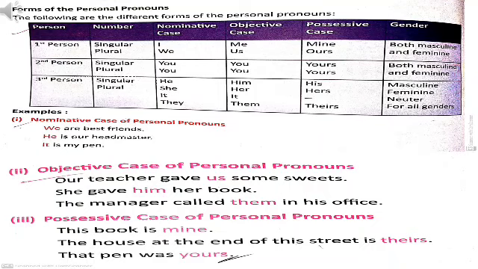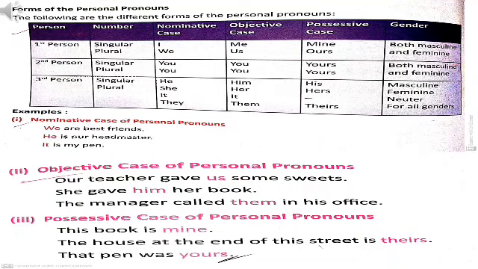In third person, singular can be he, she, it in nominative case. In objective case, him, her, it, and possessive case, his, hers. He, him, his are used for masculine gender. She, her, hers for feminine. It is used for neuter gender. They is the plural form of nominative case. In objective case, this is them. And in possessive case, theirs. And these pronouns are used for all genders.